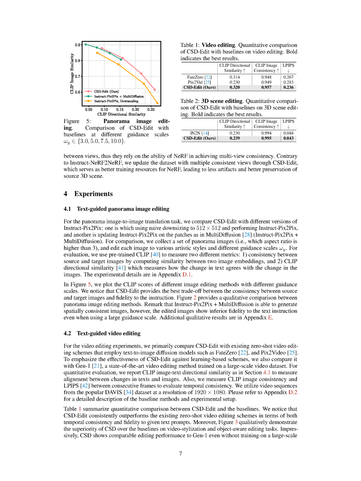We use the same metrics as in the previous section to evaluate the alignment between changes in text and images. We also measure temporal consistency, or how smoothly the images transition from one to the next, using both CLIP image consistency and a measurement called LPIPS. We test these methods on video sequences from the widely used Davis dataset, with a resolution of 1920 by 1080 pixels. Details about the baseline methods and the setup of our experiments can be found in the appendix.